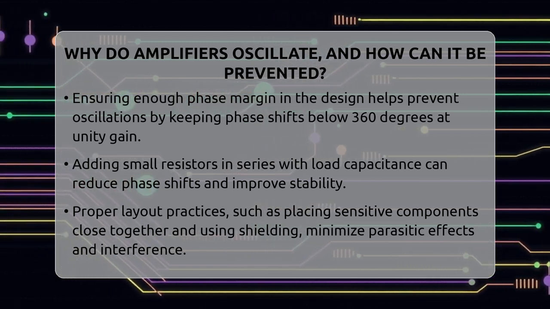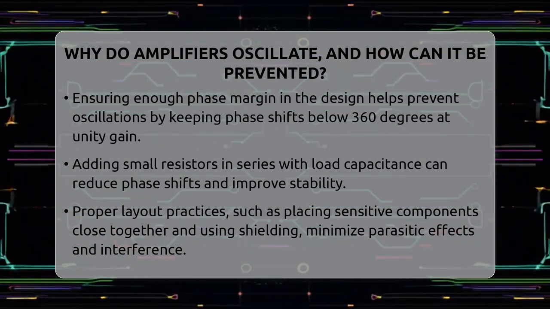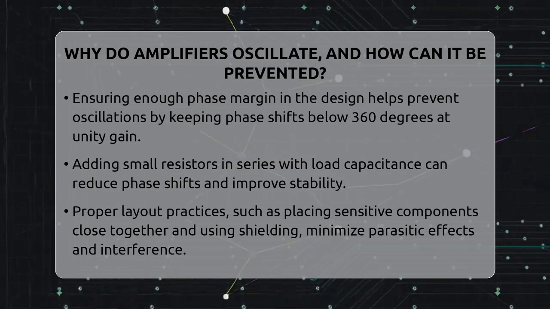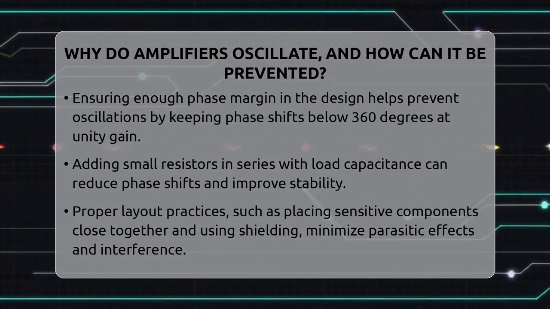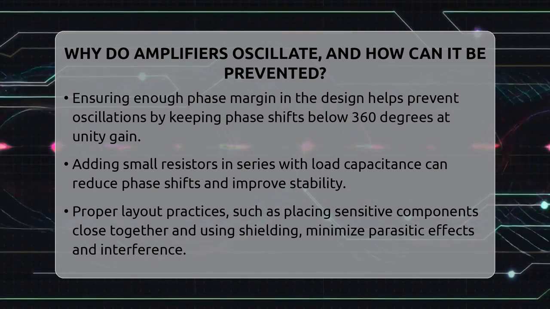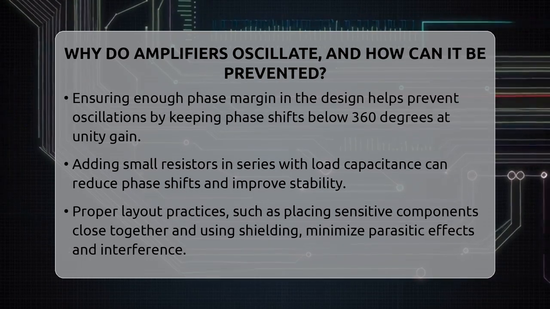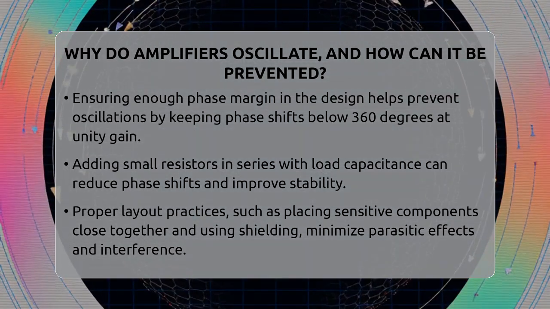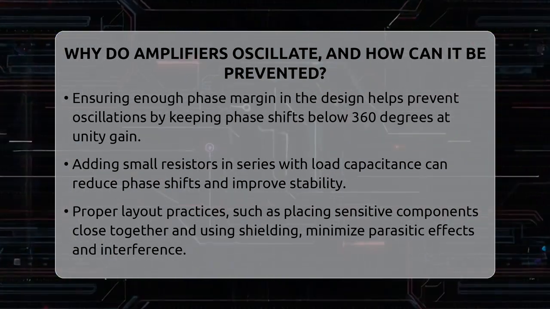To prevent oscillations, engineers focus on creating a stable design. One key method is ensuring there is enough phase margin. This means designing the amplifier so that the total phase shift around the feedback loop stays below 360 degrees at the point where the gain is 1. Adding a small resistor in series with the load capacitance can also help. This resistor reduces the phase shift caused by capacitive loads, making the circuit more stable.